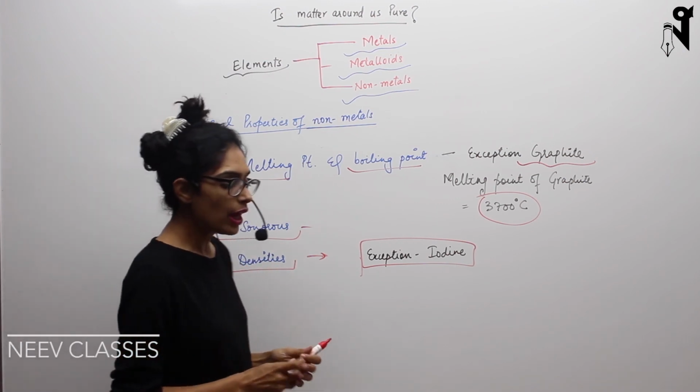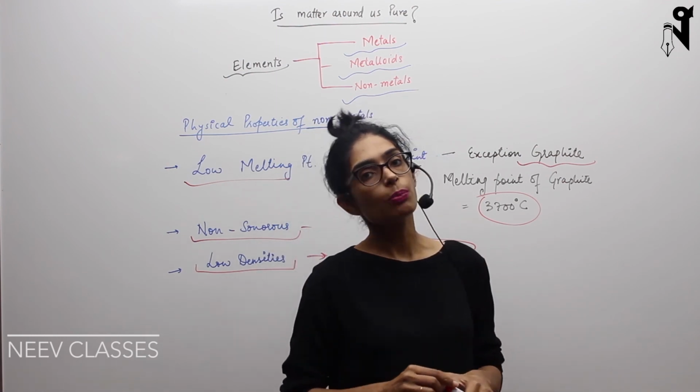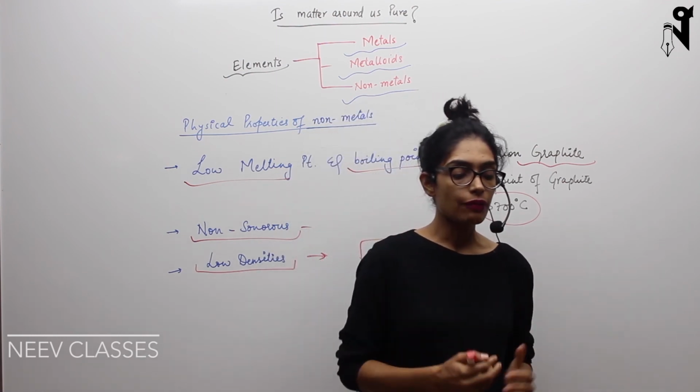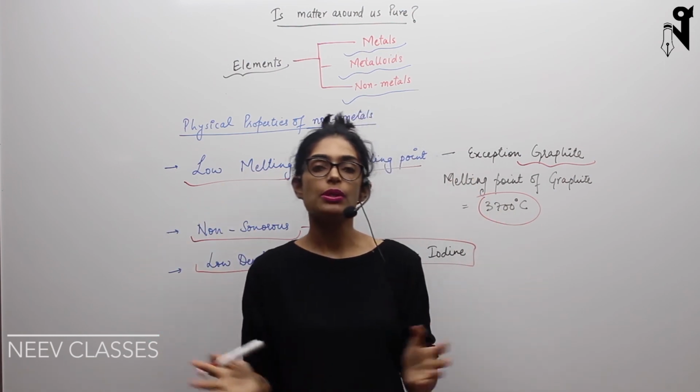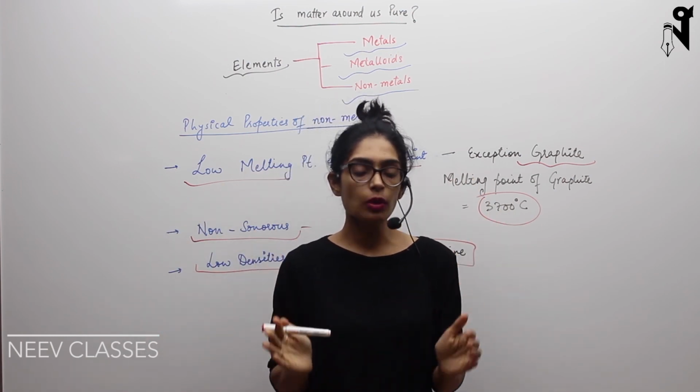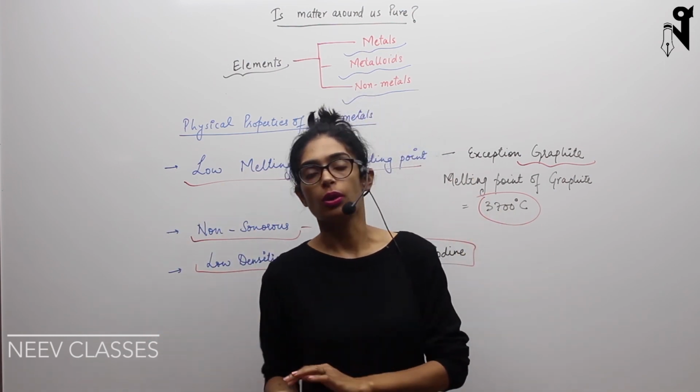So now we have understood both kinds of properties, of metals and non-metals. And when you talk about the total number of elements on the earth, the number of metals is more than the number of non-metals.